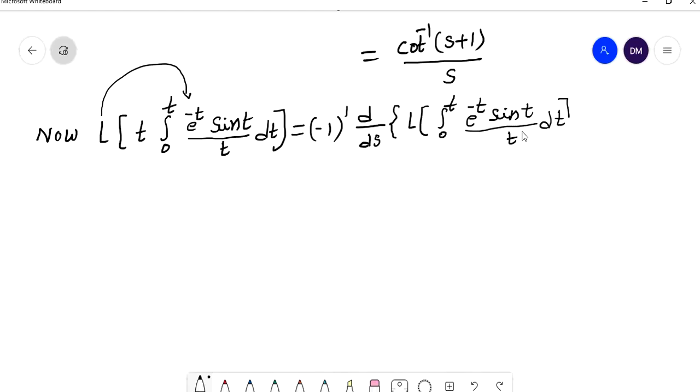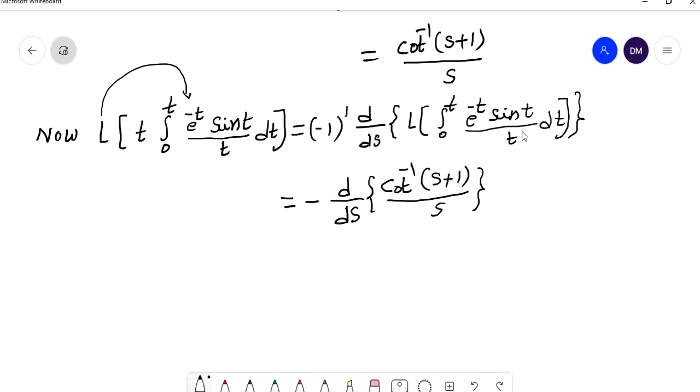Right, so this is equal to, minus 1 whole power 1, meaning minus d by ds of, what is L of integral 0 to t e power minus t sin t by t into dt value? Cot inverse of s plus 1 by s.